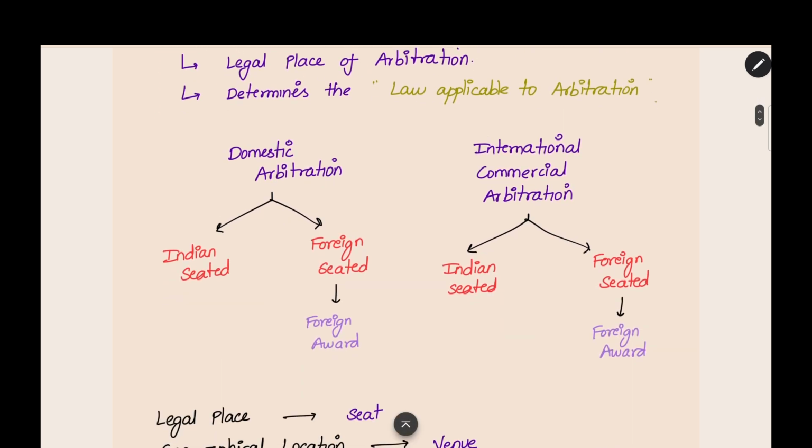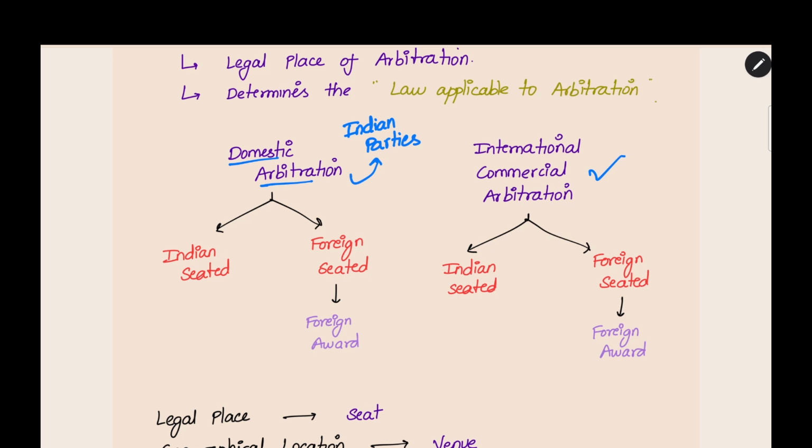Now, how is the seat of arbitration related to domestic and international commercial arbitration? Domestic arbitration is where both are Indian parties. If at least one of the parties is from outside India, then we call it an international commercial arbitration. While classifying arbitration as domestic, we see the nationality, whether they are Indian or from outside India. But when we have to see which law is applicable or which seat is there, we have to see the legal place. It will be mentioned in the arbitration agreement.